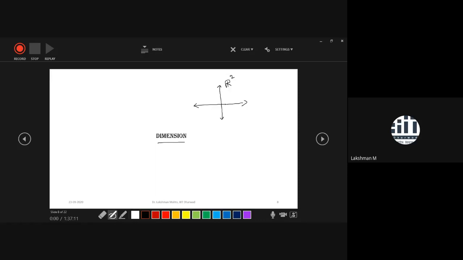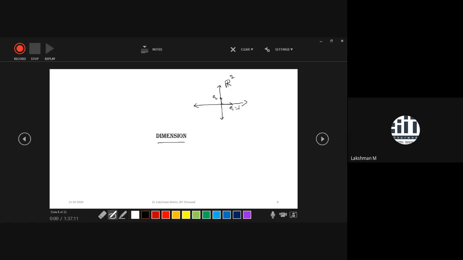One simplest basis is to take any two non-collinear directions, and that would represent a basis. So these are the non-collinear directions. One is E1, another is E2. You can easily see that E1 and E2 are both linearly independent.